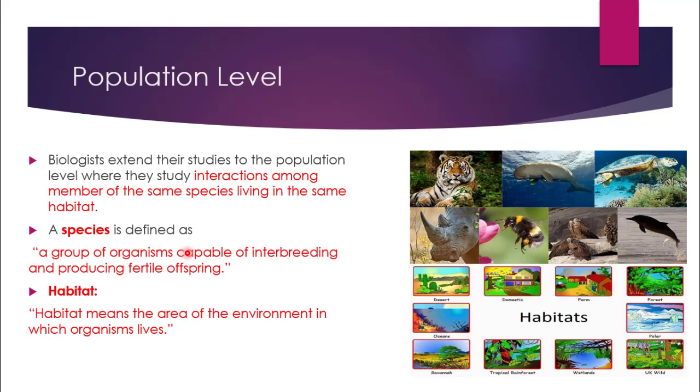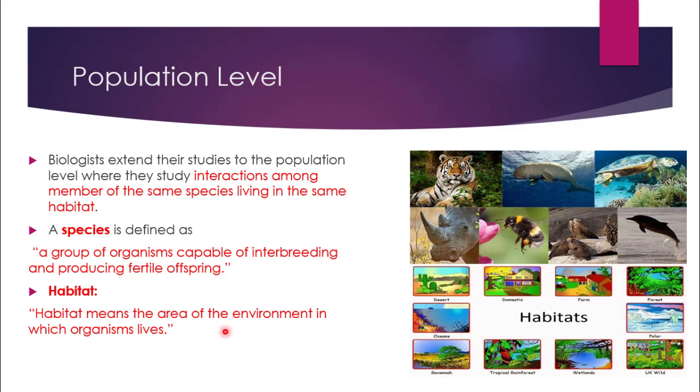It is a group of organisms capable of interbreeding and producing fertile offspring, which means organisms that are able to reproduce just like them. They produce fertile offspring, and there are a number of different species that exist in our environment.